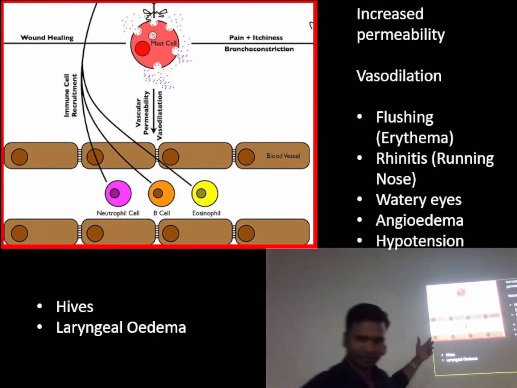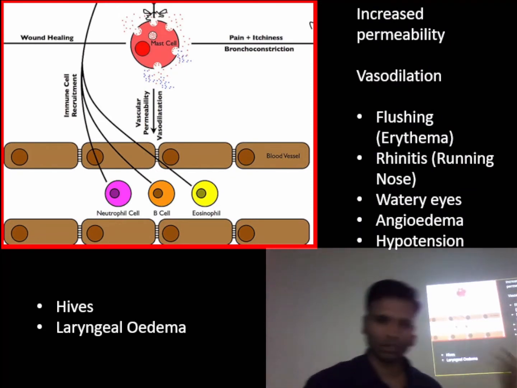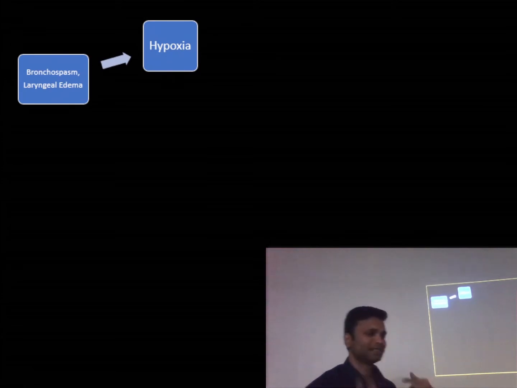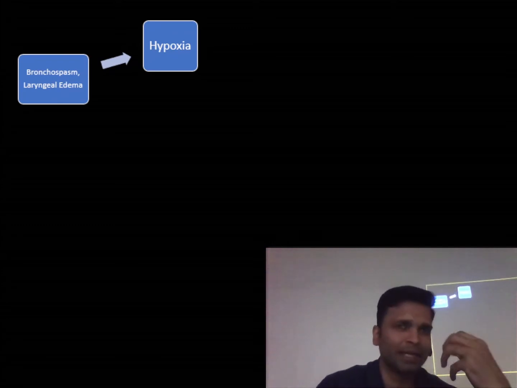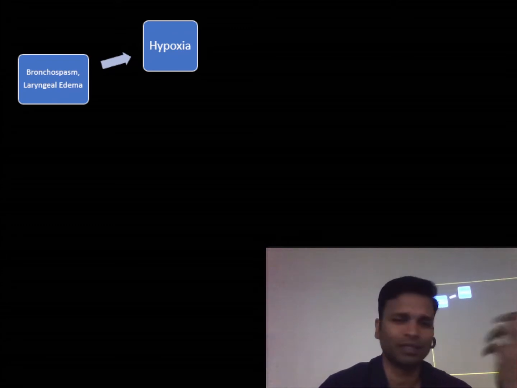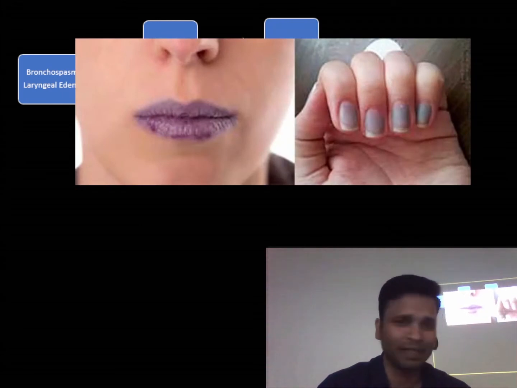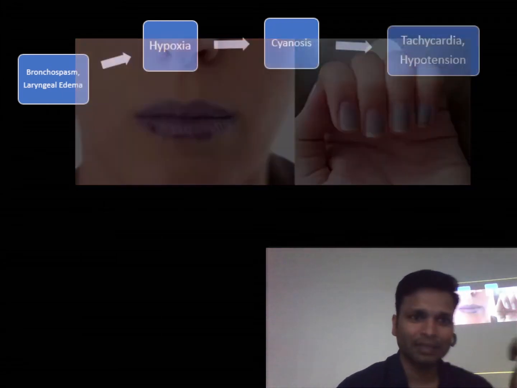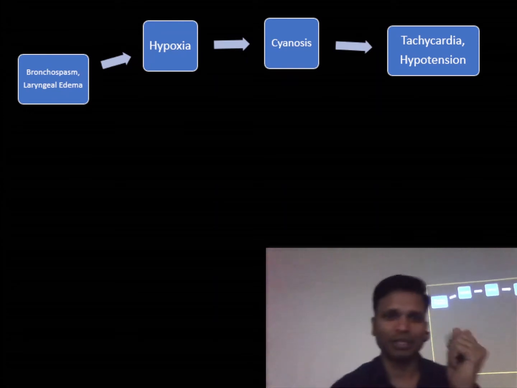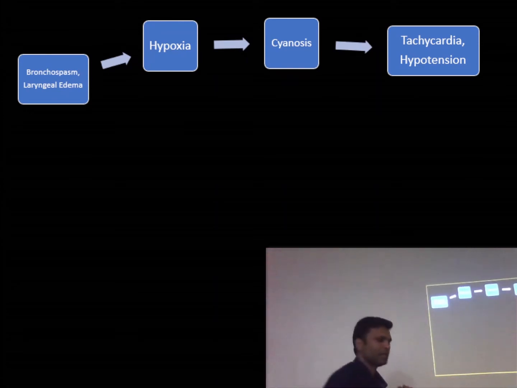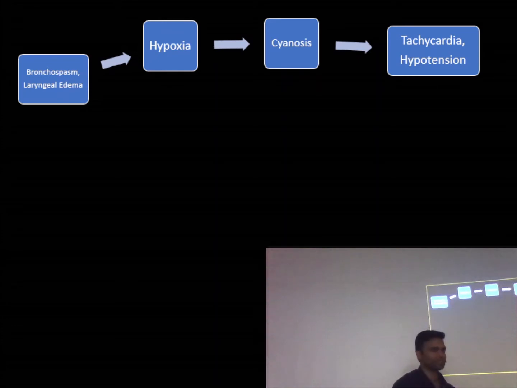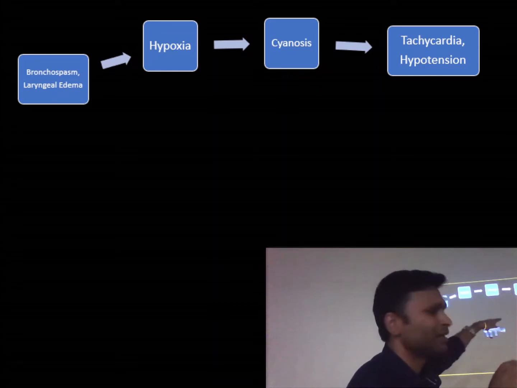So this is how we are listing out all the signs and symptoms. There is bronchospasm and laryngeal edema that will lead to hypoxia because air exchange is less. So hypoxia shows as bluish discoloration of fingers, nail beds, lips. So you will see cyanosis. I am telling you all these signs and symptoms. Cyanosis. Now there is less oxygen in the blood, but the heart has to meet the oxygen demand, so it starts beating at a faster rate. So you will see tachycardia, and we have already discussed that hypotension is there.